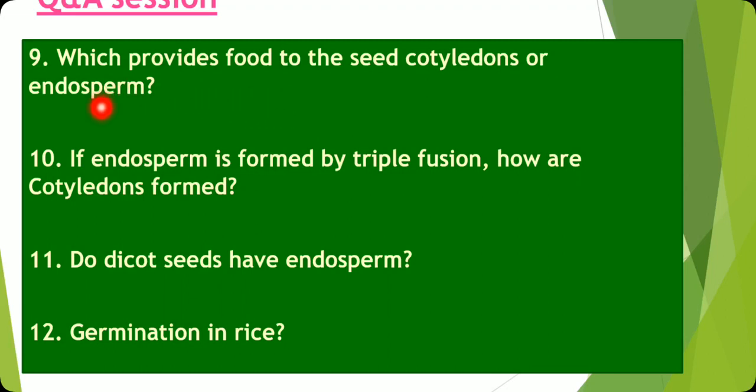And if it is ex-albuminous seeds or non-endospermic seeds, then cotyledons develop more, and the endosperm is used up in the early growing stages. The cotyledons develop more because they provide nourishment to the developing or germinating seeds.